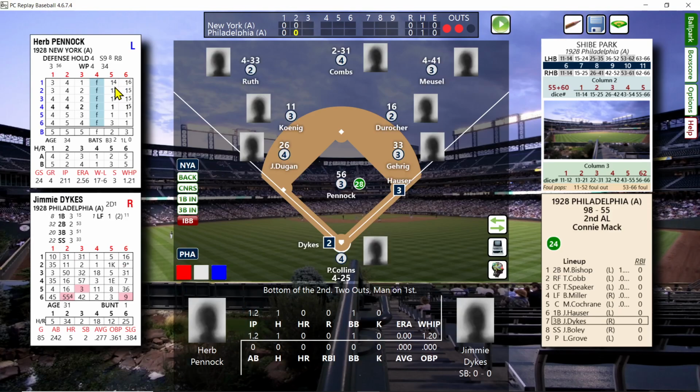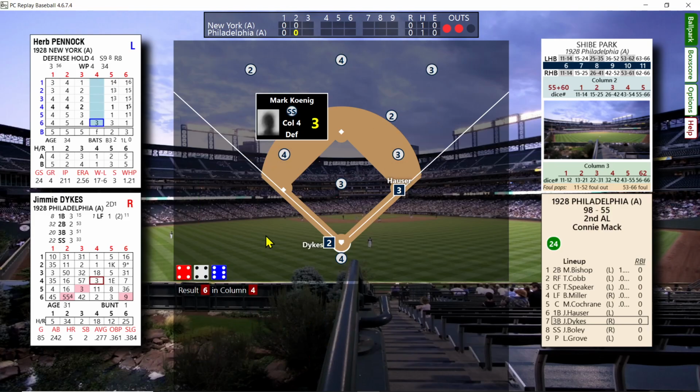So Pennock must have been pretty good at throwing strikes. Runner on first, 2 out for Jimmy Dykes. And he's just going to ground out. So now we go to the top of the third. Scoreless.